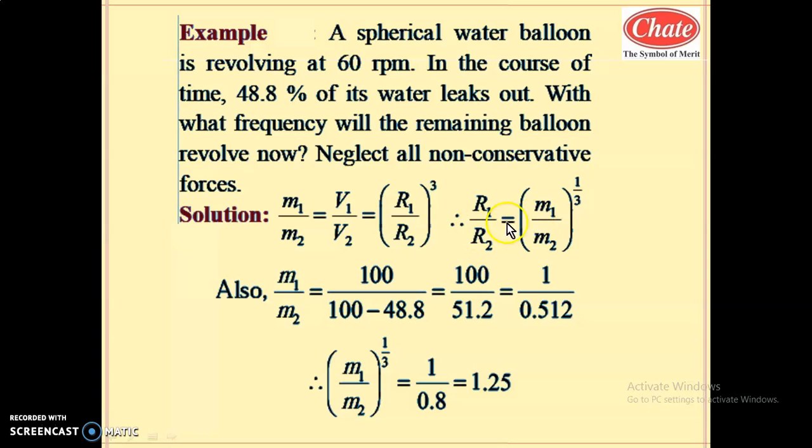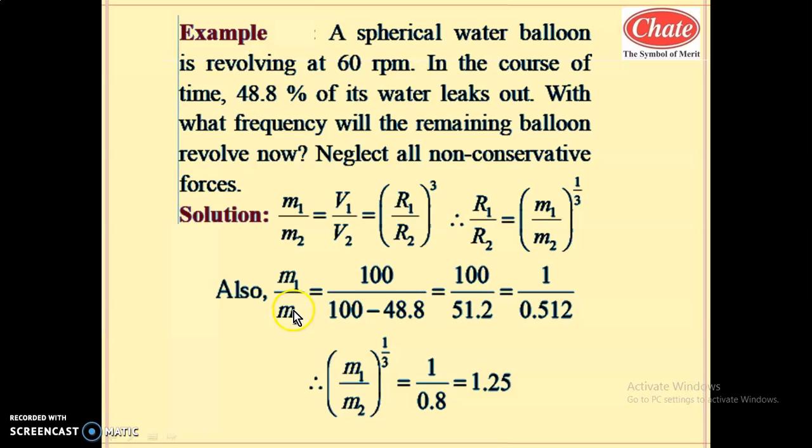Why do we need such a value? Because while substituting the moment of inertia, nothing is given. So we need the ratio of masses m1 by m2. Also we need the ratio of r1 by r2. So for that purpose we have to convert one variable into another variable. So we need a relation of r1 by r2 in terms of m1 by m2. So r1 by r2 is the cube root of m1 by m2. It is written here as m1 by m2 raised to 1 by 3.